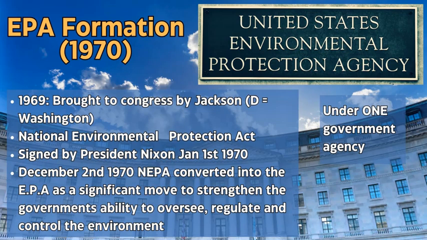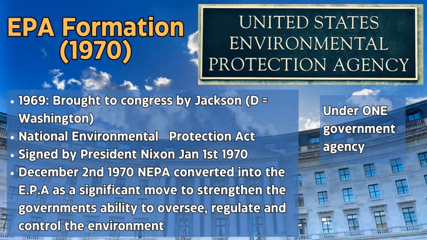And once in office, Nixon was able to sign the EPA in 1969, which was brought to Congress by Henry Jackson, a Democrat from Washington State. And this EPA was a comprehensive plan of action. And then it was signed in on January 1st of 1970 by Richard Nixon.